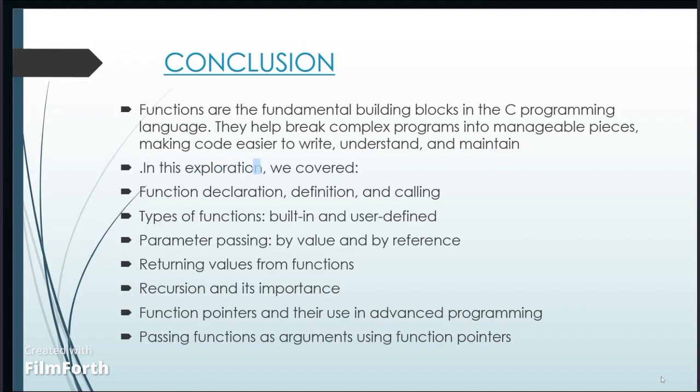We have covered function declaration, definition, and calling, the types of functions: built-in and user-defined, parameter passing by value and by reference, returning values from functions, recursion and its importance, and function pointers used in advanced programming, passing a function as an argument using function pointers.